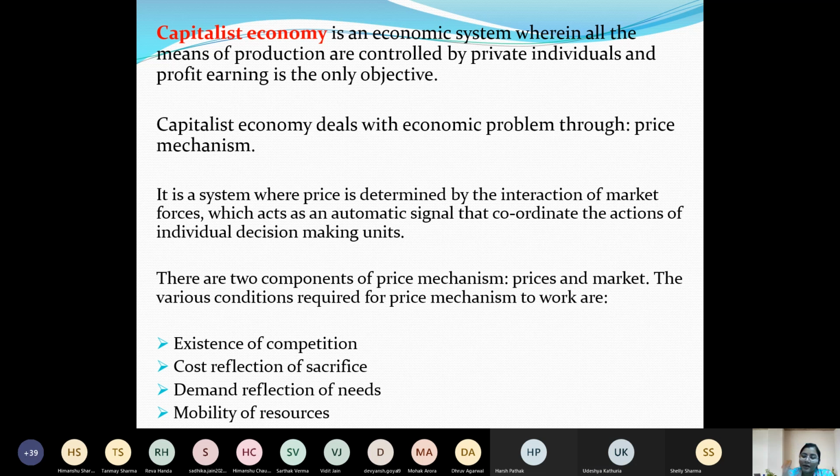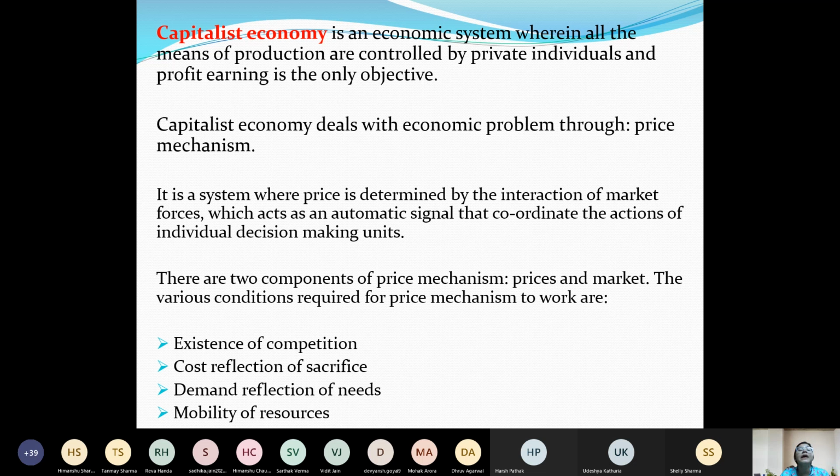So for a capitalist economy, production will be done according to the profit motive, and price will be fixed, right? They also have to see what the demand of the people is, so what kind of production they have to do, which good to make. The good will be produced according to analyzing the current demand in the market, right? As well as the mobility of resources, which kinds of resources are available. Like we gave an example in India, that if iron ore is available in Jharkhand and Orissa, that's why all the steel industries operate from places like Jharkhand and Orissa. Similarly, for a capitalist economy, they need to see what resources are available, where they are available, and how much will be spent carrying those resources from one place to another.